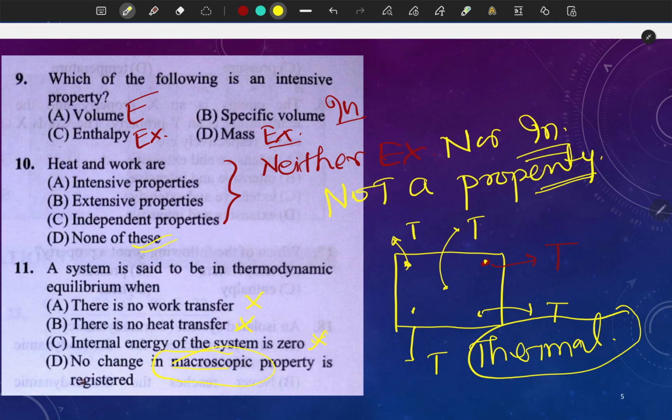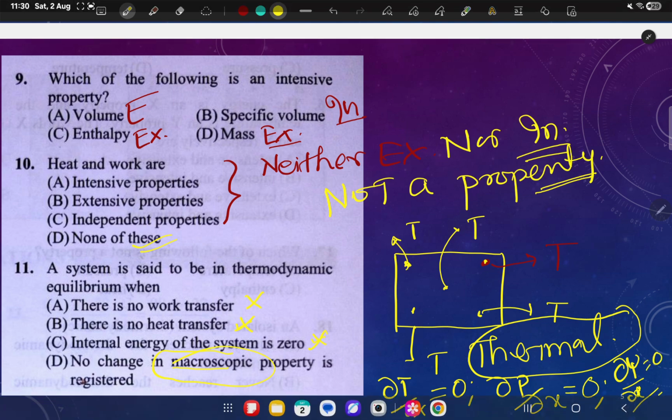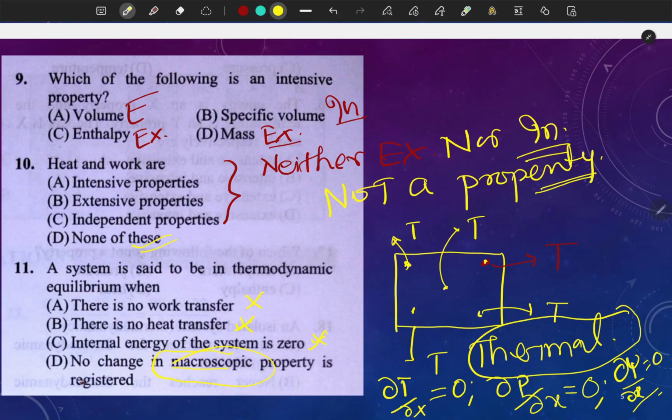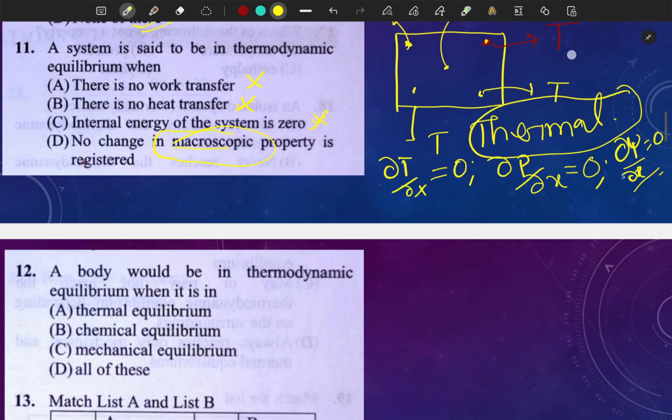If it is in thermal equilibrium, then there will be no dT by dx, and dT by dx will be zero. If it is in mechanical equilibrium, dP by dx, there will be no pressure gradient. And if it is in chemical equilibrium, some potential will be constant with x, y, z, t, right? So this is the main concept. So no change in macroscopic property is registered. I hope it will be clear up to this point.